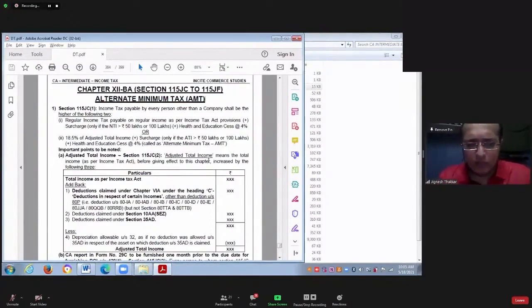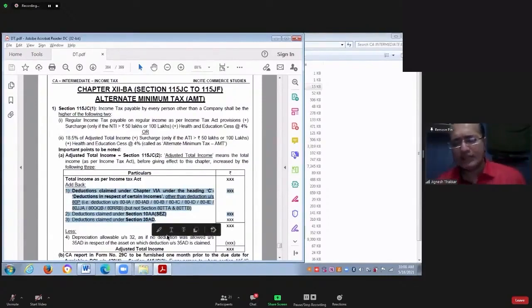It is applicable only to those SSEs who are claiming any of these 3 deductions: deduction in 10AA, deduction in section 35AD, or income based deduction in section 80IA series. Only to those SSEs this chapter is applicable.